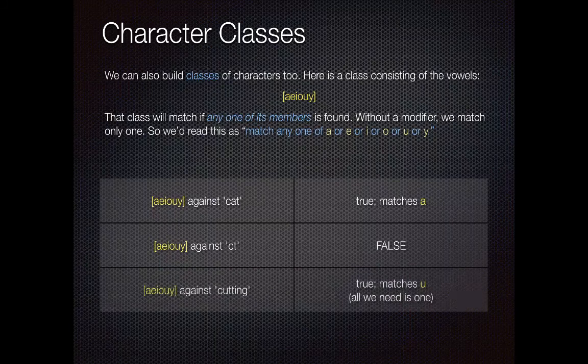So that one doesn't match for us at all. Does the A-E-I-O-U, sometimes Y, match against the string cutting? And the answer is true, it does, because it matches that first U. Now sure, there's an I in there, but that doesn't matter. We only need to match on one of those.